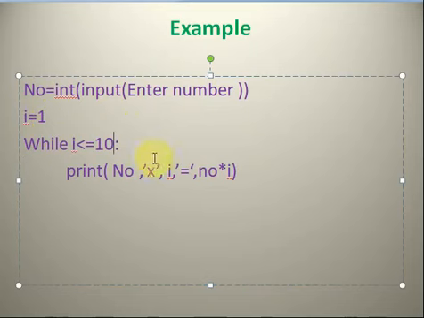While I less than or equal to 10 colon, and then this print statement. Okay, I is initialized to 1 and the condition is if I is less than or equal to 10, then it will print this statement. Okay, now see on the Python interpreter how it will work.